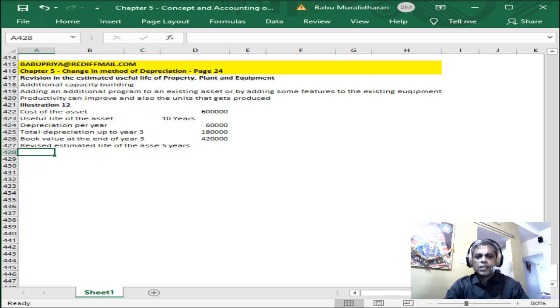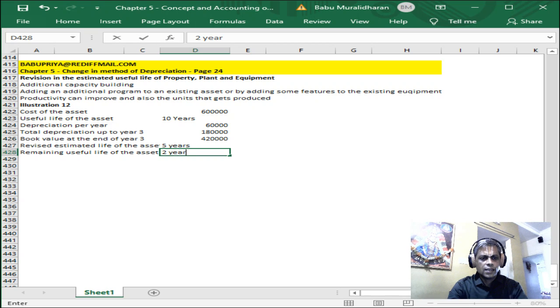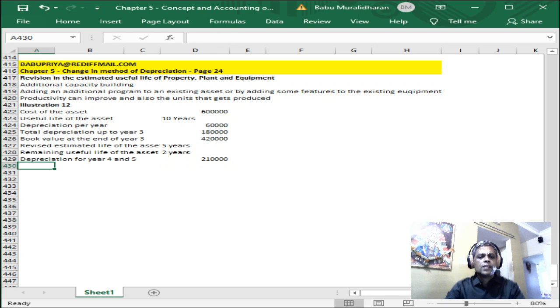No residual value, amount to be depreciated, now remaining useful life of the asset is equal to 2 years. So depreciation for year 4 and 5 is equal to 4,20,000 divided by 2, that is 2,20,000 has to be depreciated for year 4 and 5.